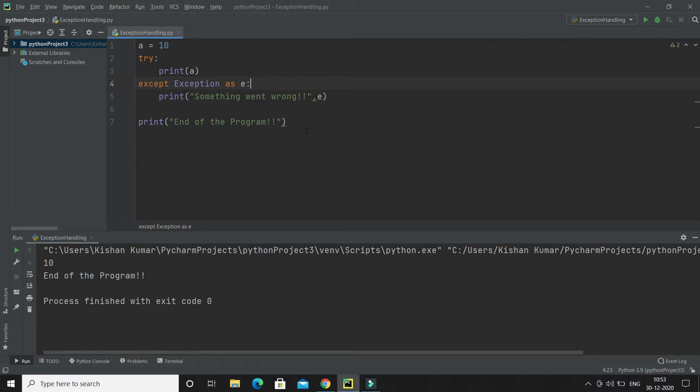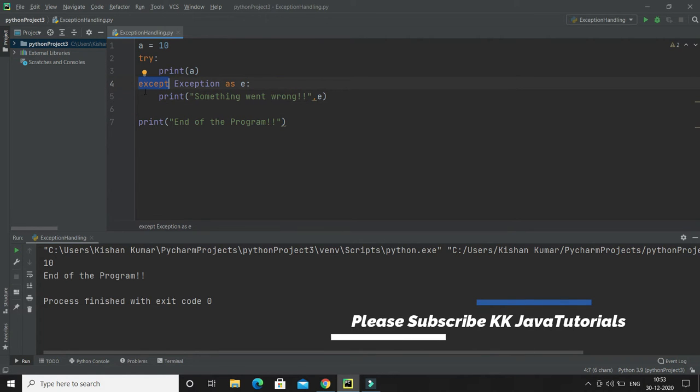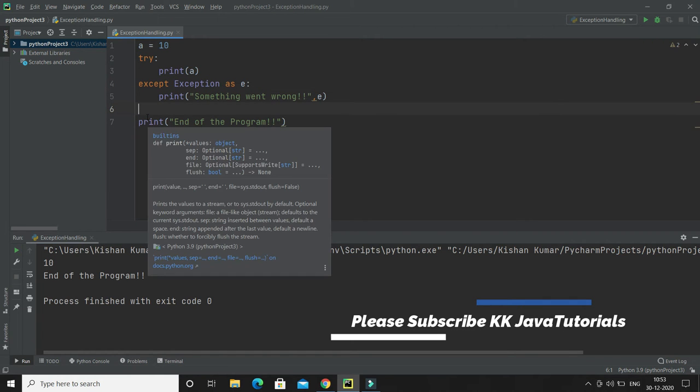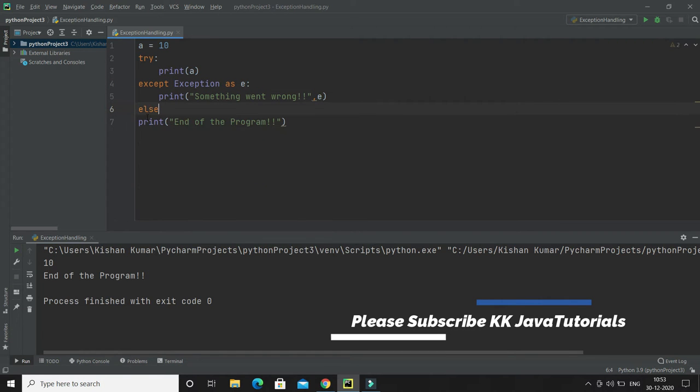Now the next thing I would like to discuss: when you use a try except block, you can write an else block as well, opposite to except. So I will write else.